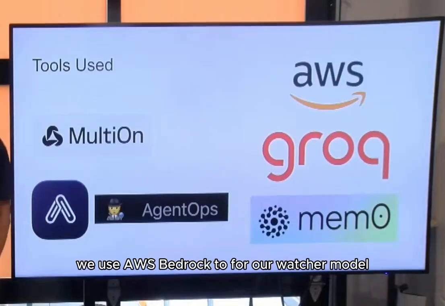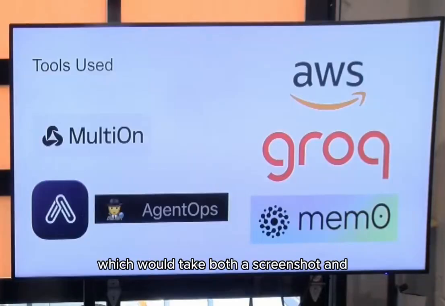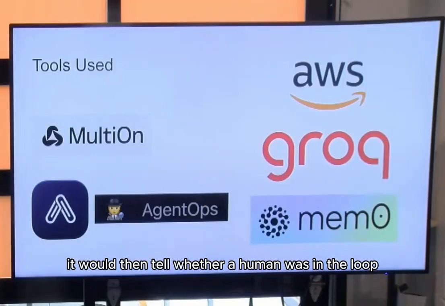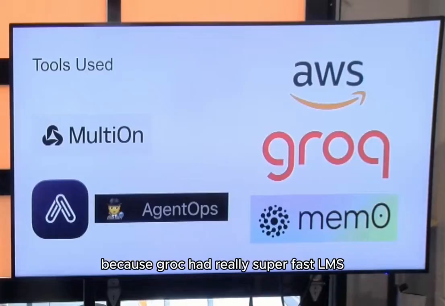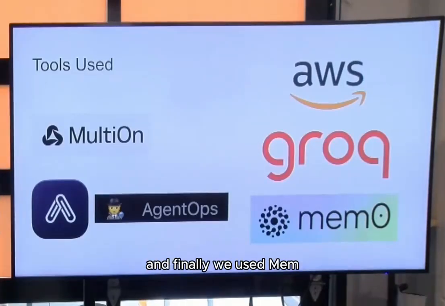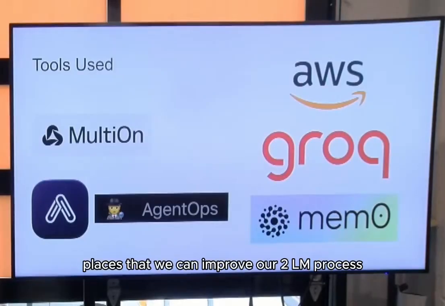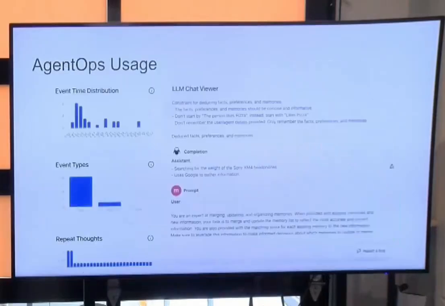We used AWS Bedrock for our watcher model, which would take both a screenshot and the chain of thoughts generated by the previous 2 LLMs. And so then it would tell whether a human was needed in the loop. We used Groq for the first 2 LLMs because Groq had really super fast LLMs. And finally, we used Mem0 to track all the conversation histories, and we put everything in a memory so that later on we could figure out places that we could improve our 2 LLM process.